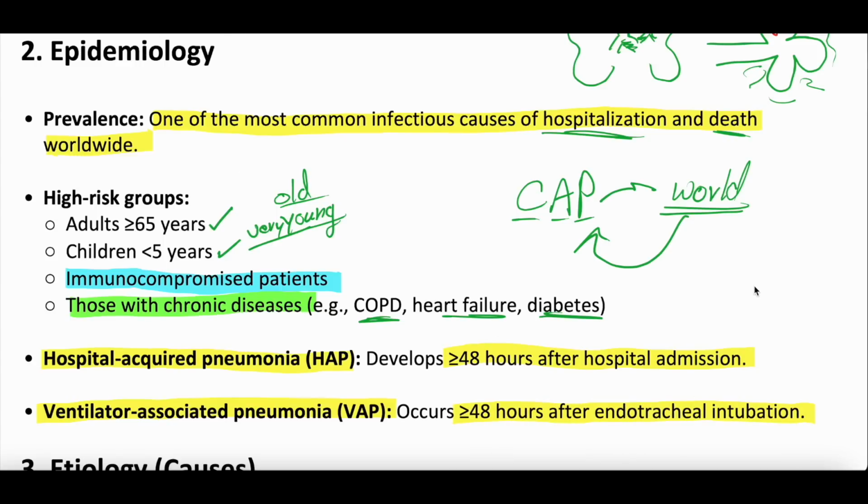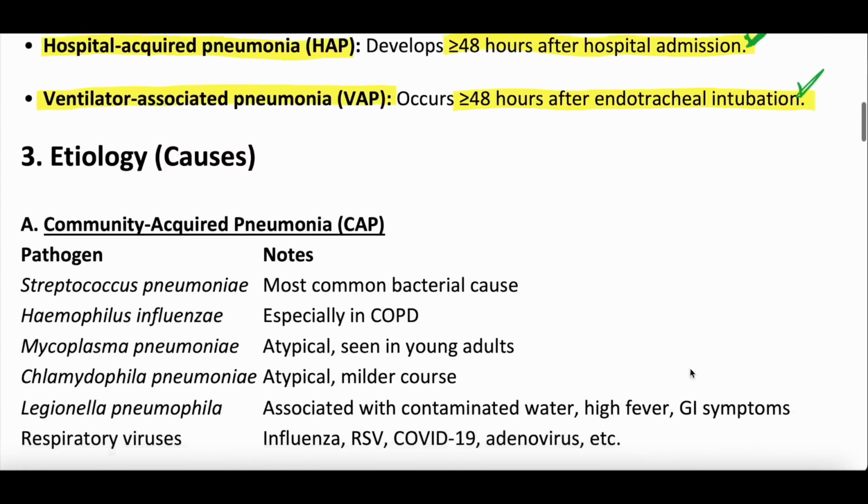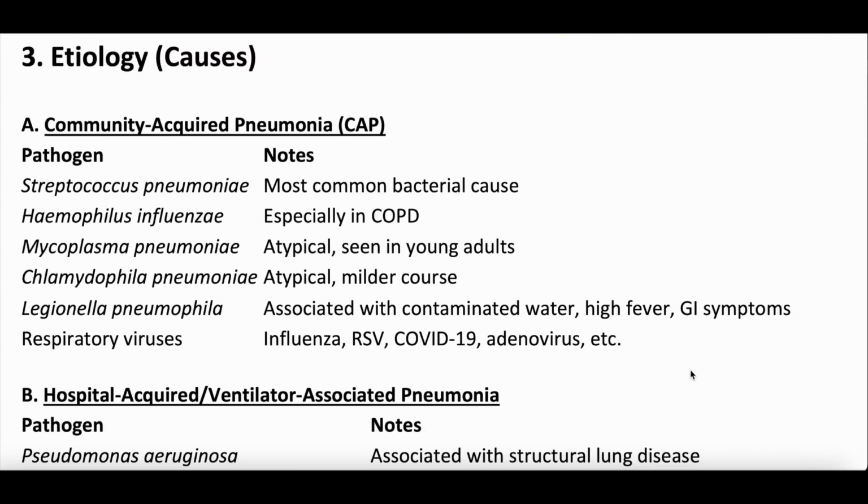The reason these are important is because the organisms that you're at risk of having caught, that are causing your pneumonia, are different, right? If you're out in the world doing your own thing, you're exposed to different bacteria and viruses than if you're in the hospital, being exposed to a bunch of sick people, or if you're on a mechanical ventilator where you can't really cough up things the way you typically do. All that can affect the bacteria that you're most prone to getting. And that transitions into etiology or causes of pneumonia.